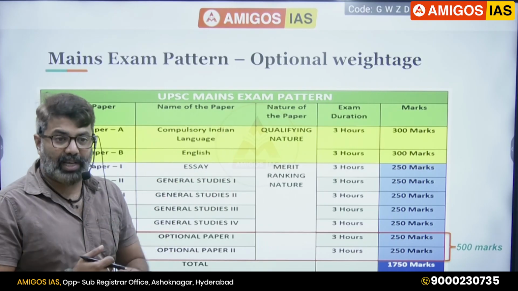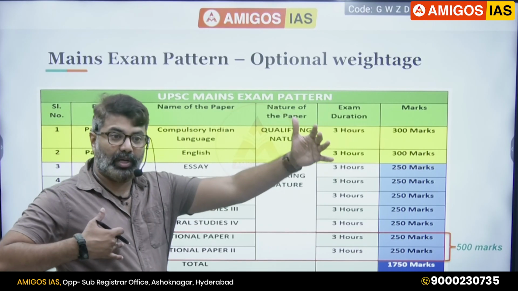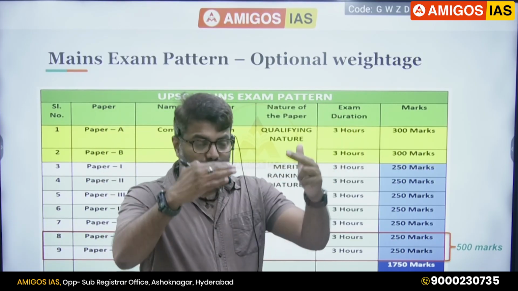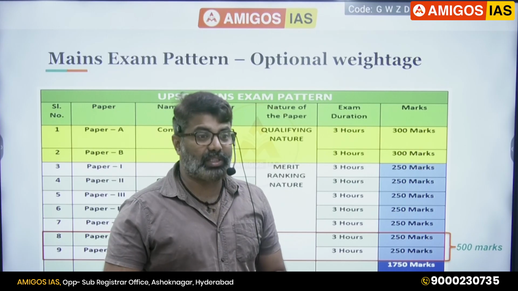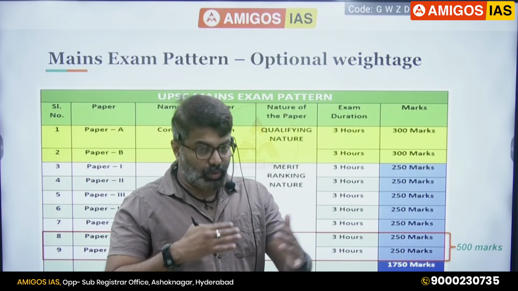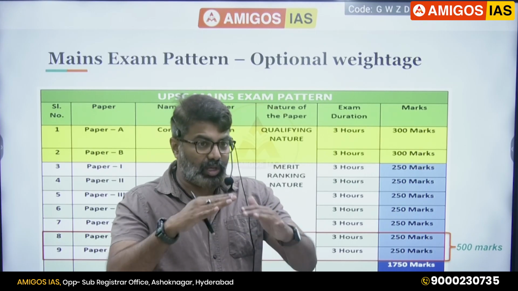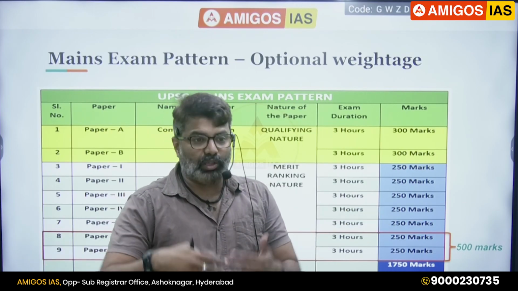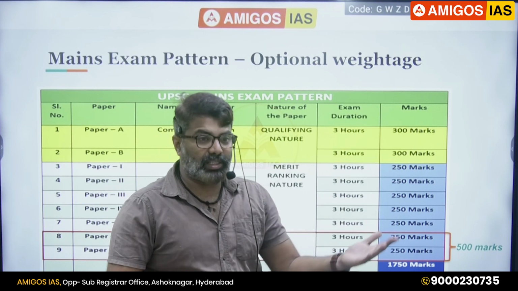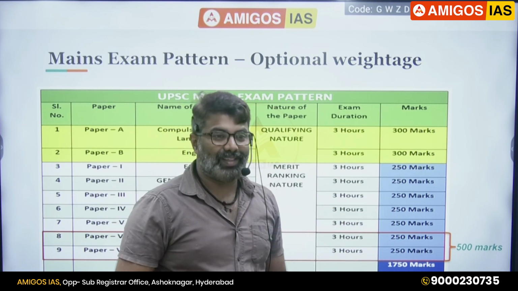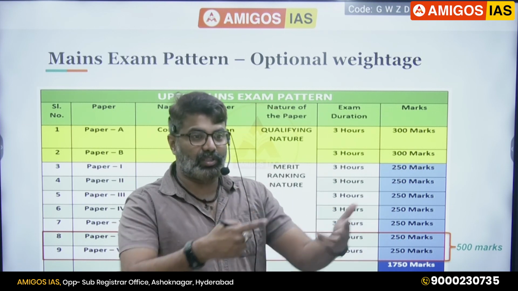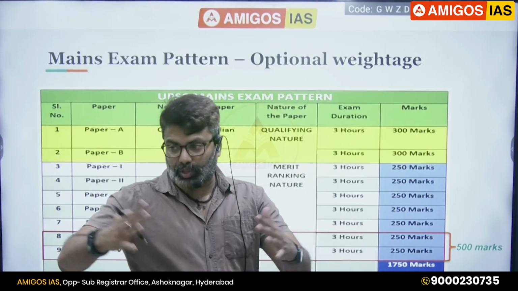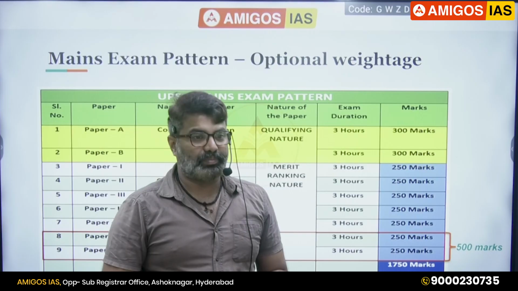Now what happens? UPSC does something called scaling. Whenever one optional becomes very popular, they try to make the paper tough, the correction tough, and also they reduce marks. That is called scaling. By doing this, they are trying to make the optional at par with other optionals. Let's say anthro is increasing or political science is increasing, so they'll make the paper tough, correction tough, and do the scaling. Every 5 years once they change that cycle. Whichever optional is increasing, they try to bring it down.